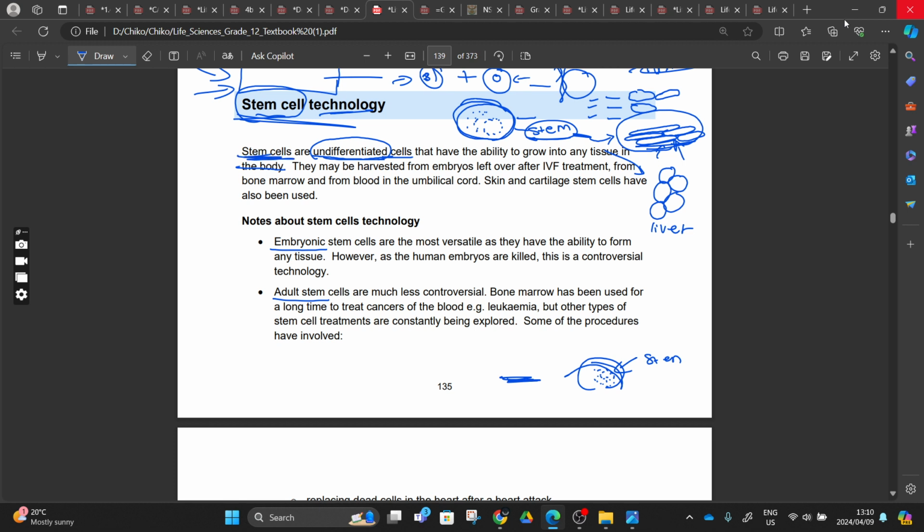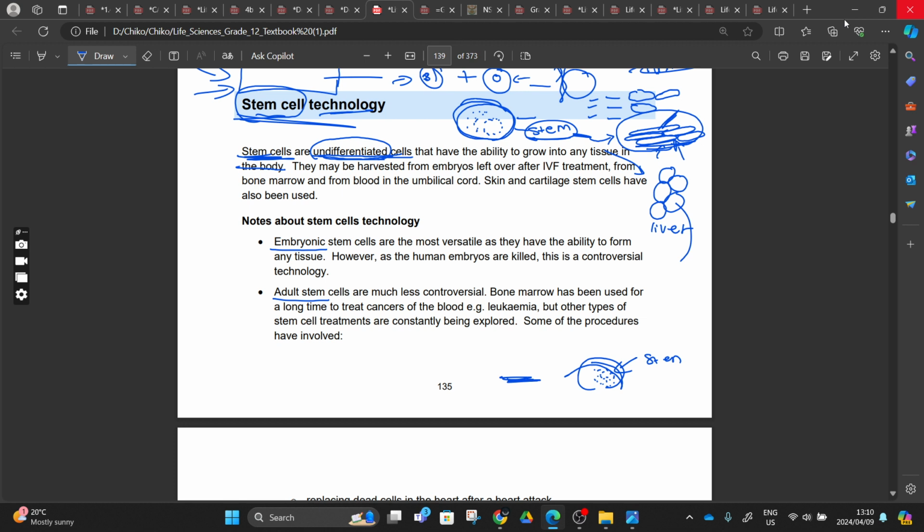What are stem cells, right? The stem cells are undifferentiated cells. What is differentiated? It means that after differentiation, they now become, for example, a muscle. So what is a muscle cell? A muscle cell is a differentiated cell. What is a liver cell? A liver cell is a differentiated cell.